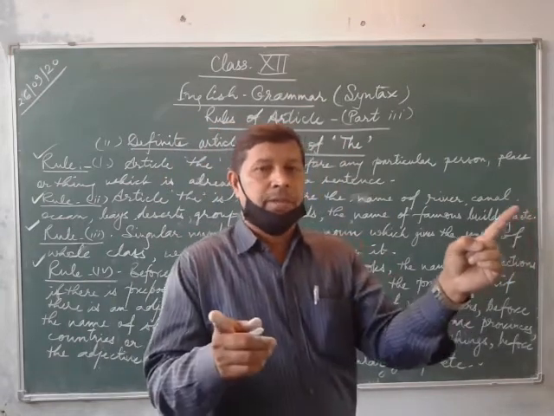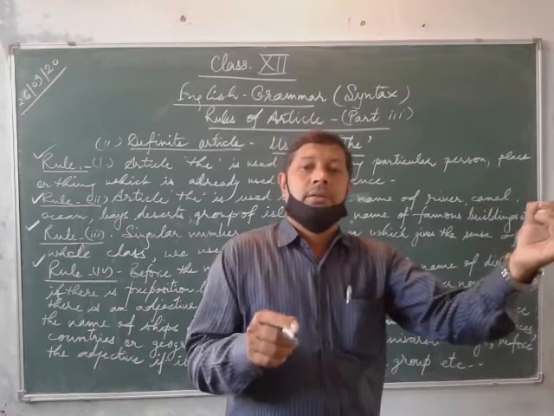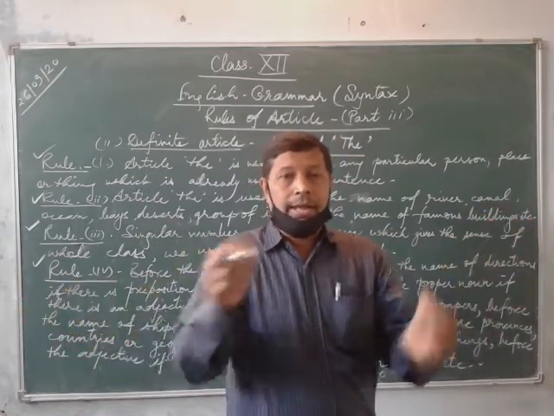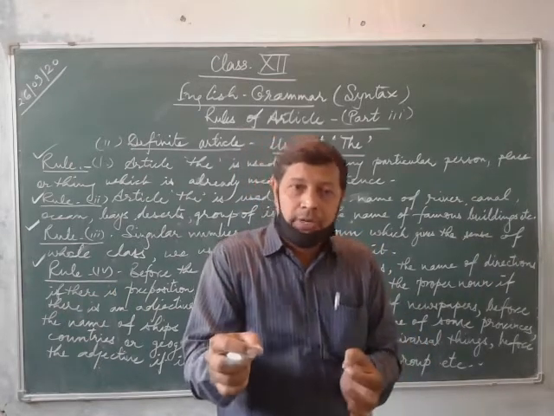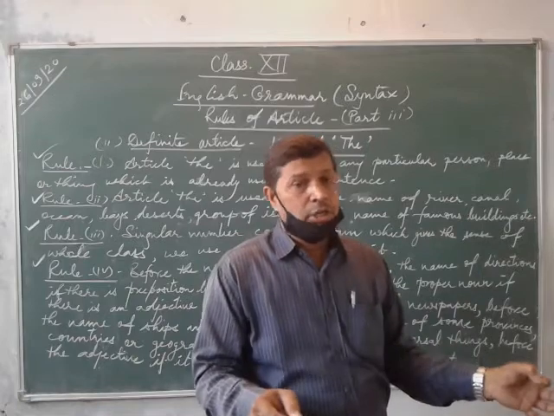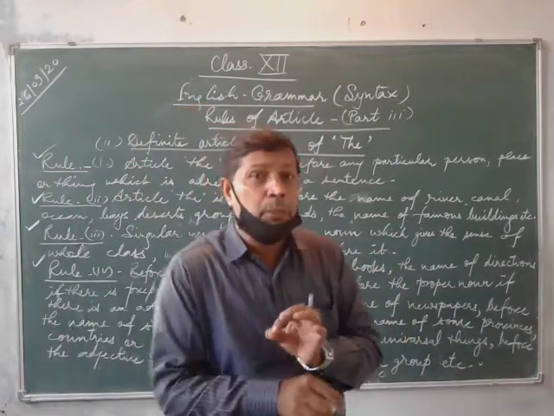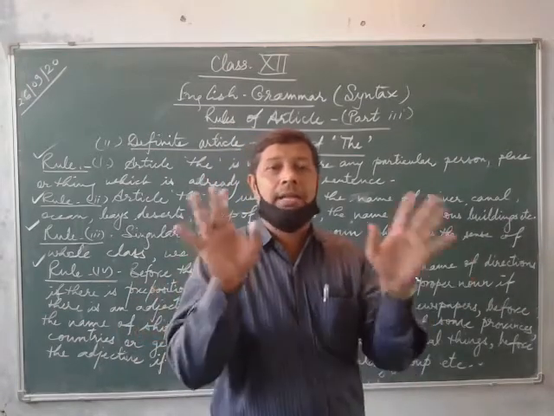West means what? West is a direction, no? So in the west, in is here a preposition. So before a direction, if there is a preposition, you will use article the. If there is no preposition before any name of directions, you cannot use article the.